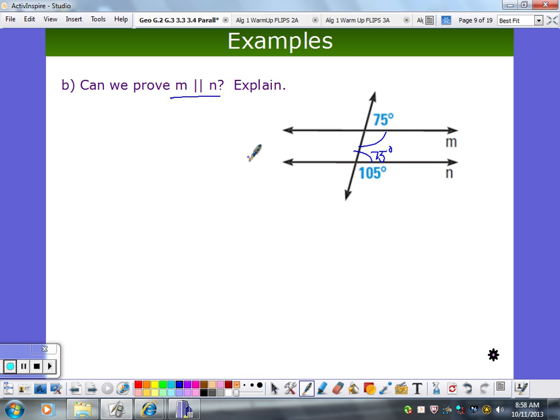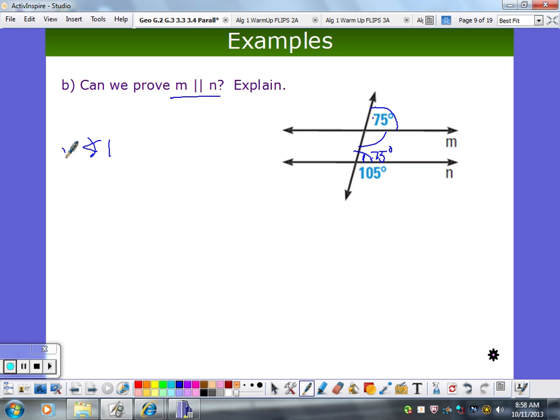Now what am I seeing? You're on the right track. See these two now? What kind of angles are those? Corresponding angles, right. And if the corresponding angles are congruent, then we have parallel lines. That was the corresponding angle postulate. Makes sense? So let's give us numbers. We're going to call this angle 1.